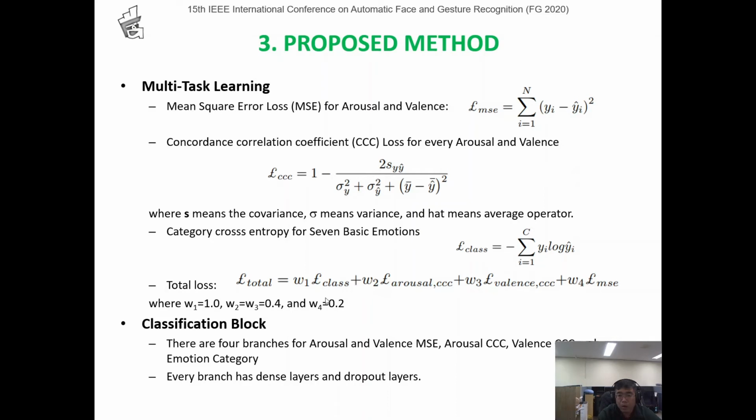The weight of classification loss is highest because I want to boost the change in classification loss. Next, we focus on arousal and valence distributions, and finally lower priority is the mean-square-error loss. Classification loss has 4 heads: arousal and valence mean-square-error, arousal distribution and valence distribution, and category loss for emotion category. Every head has 1 or 2 layers and dropout layers.